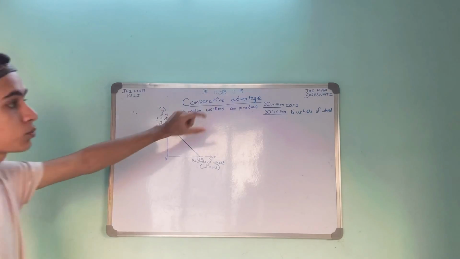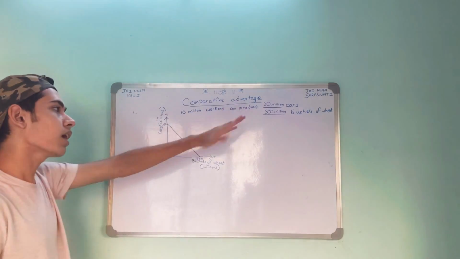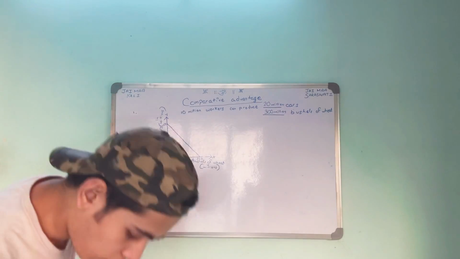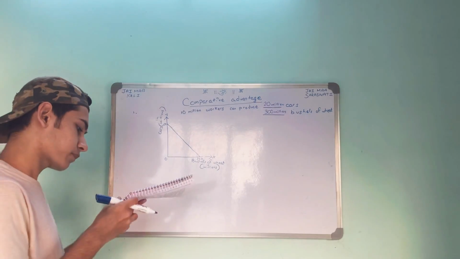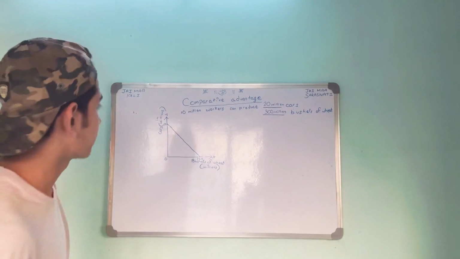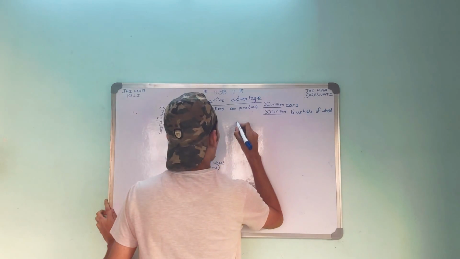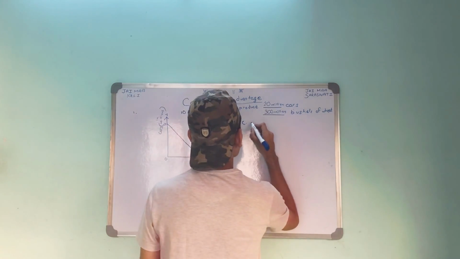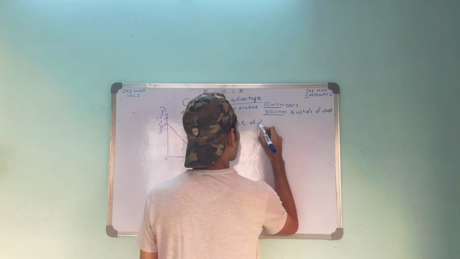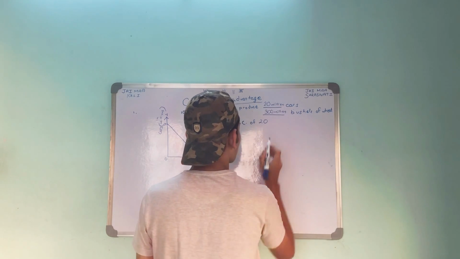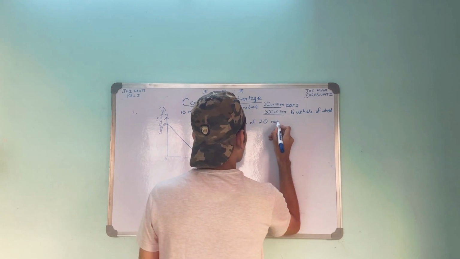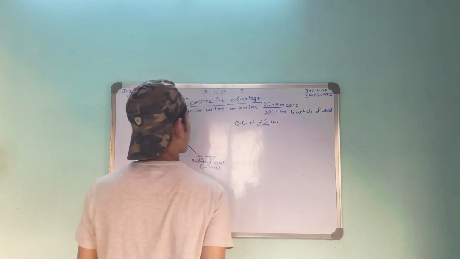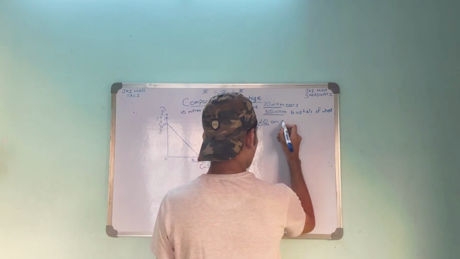They cannot produce both together. So let's take out the opportunity cost, OC, of producing a car in Canada. The OC of 20 million cars